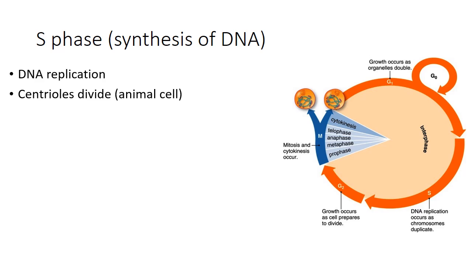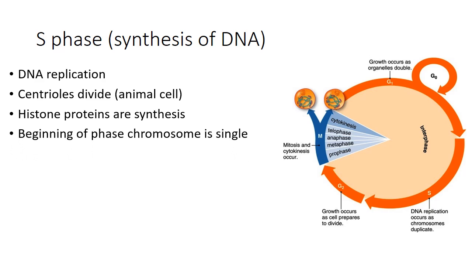As you know, there is one centriole present inside the animal cell, and when the cell has to divide, the centriole is also divided, and it moves towards the opposite poles. Histone proteins are also synthesized here. As I told you, some histone proteins are synthesized in the G1 phase. In organisms like higher eukaryotes, all the histone protein synthesis takes place during the S phase, but in lower eukaryotes, histone protein synthesis takes place in the G1 phase.